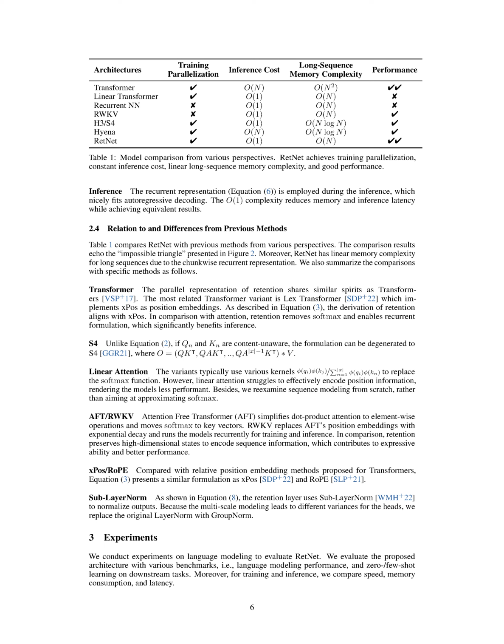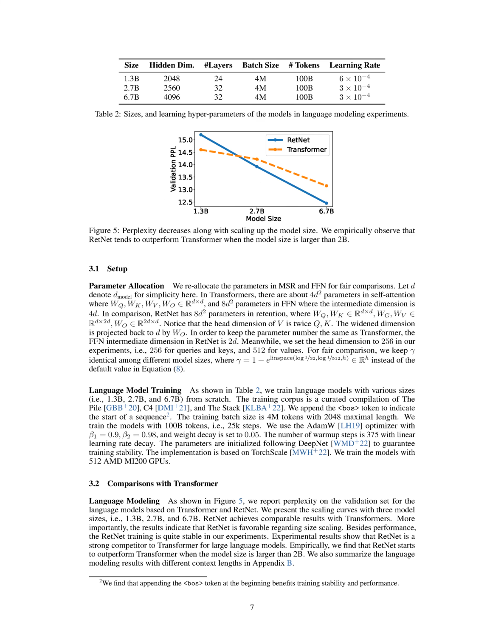In the experiment section, we evaluate RetNet through language modeling and various benchmarks, including language modeling performance, and zero-few-shot learning on downstream tasks. We also compare speed, memory consumption, and latency for training and inference. In the setup section, we discuss parameter allocation. We simplify the parameters in MSR and FFN for fair comparisons.